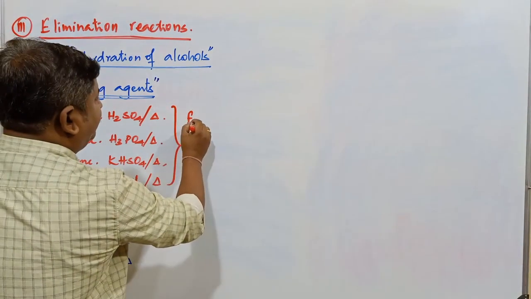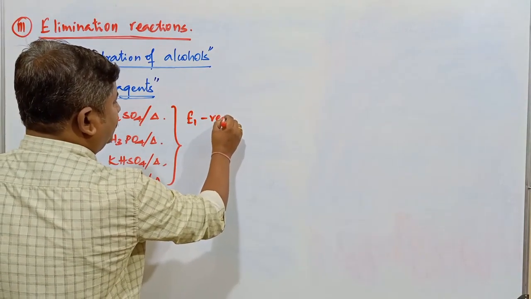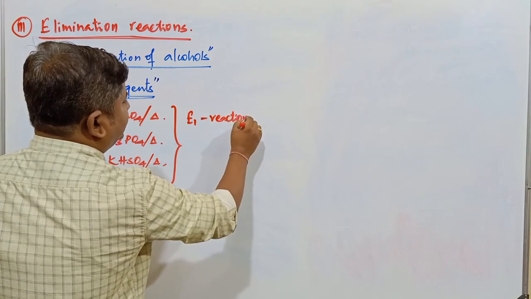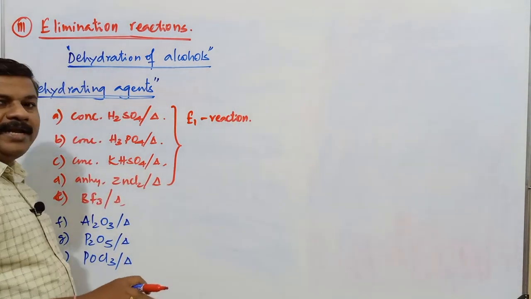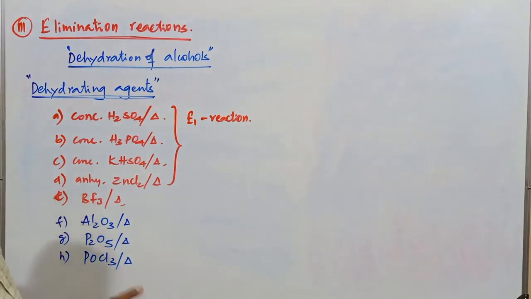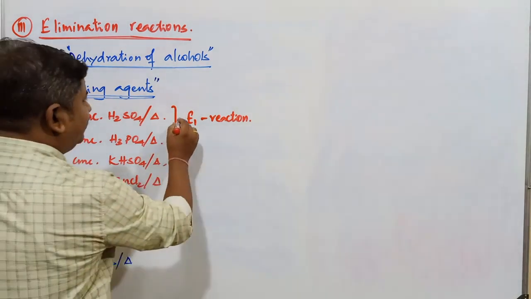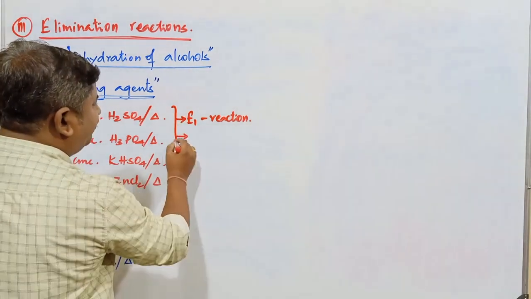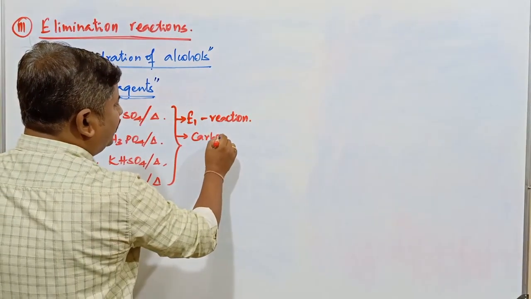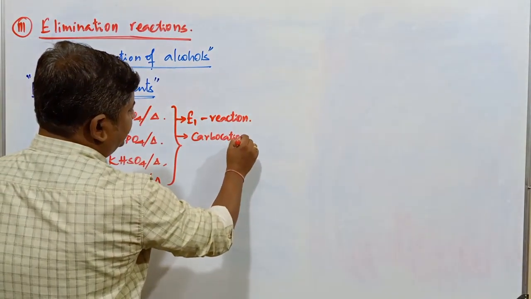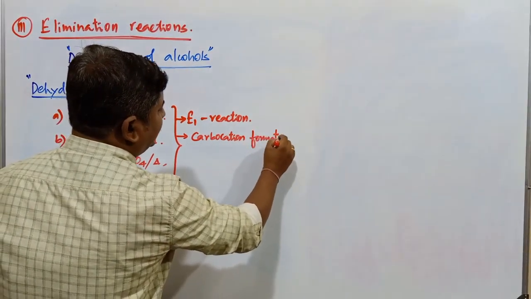In case of the first set, the reaction is going to be E1 reaction. If you remember elimination reactions from the previous lecture, two types of elimination reactions, E1 and E2, are there. E1 reaction is followed in presence of these reagents, then here carbocation formation takes place.